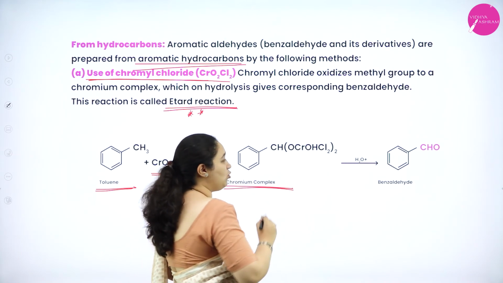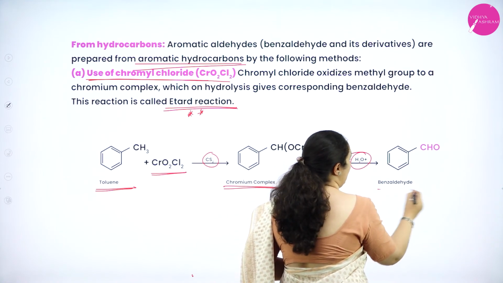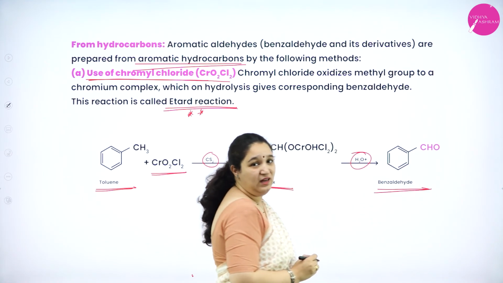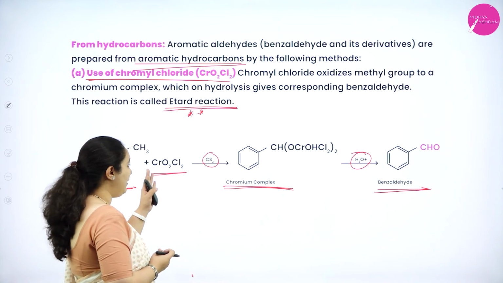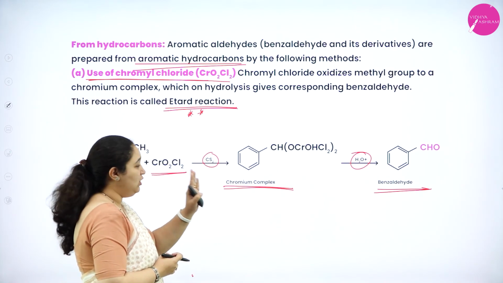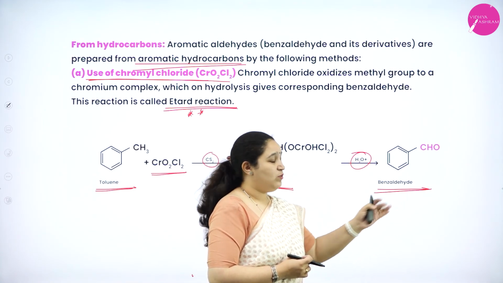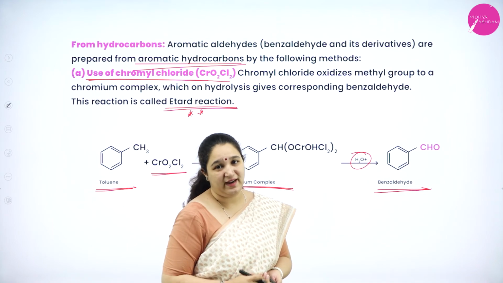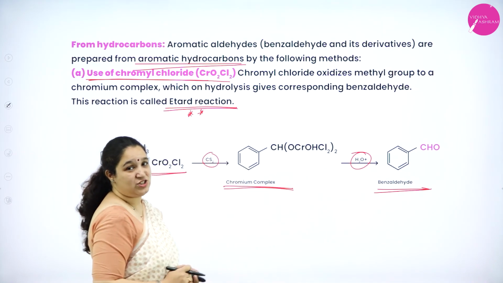This we call a chromium complex, which on acid hydrolysis will give rise to benzaldehyde. So we take toluene, treat it with chromyl chloride in carbon disulfide, you get a chromium complex, which on hydrolysis will give rise to benzaldehyde, and this reaction is called Etard's reaction.